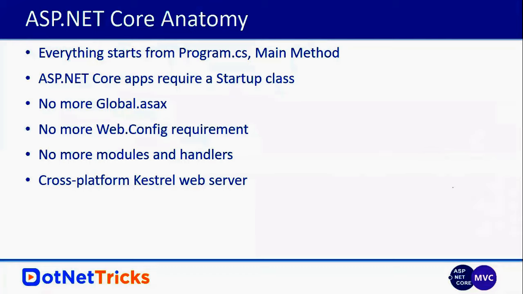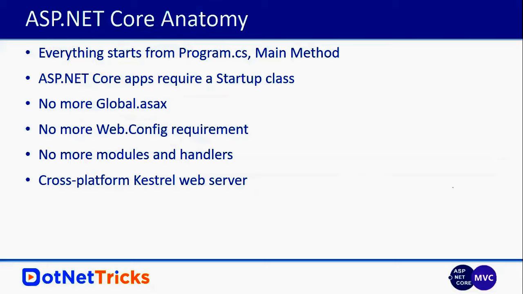And in ASP.NET Core we have a Startup class. In the Startup class we define all the application-level settings which we want to apply as soon as our application starts. In ASP.NET Core there is no Global.asax file, we don't have an app.config file, and we don't even have modules and handlers.